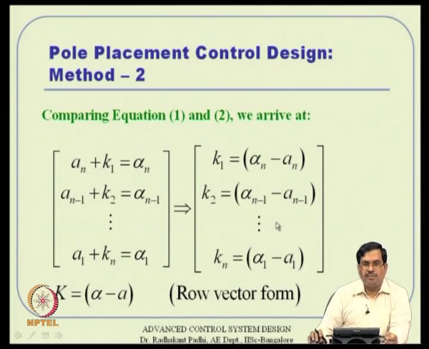But remember, the order is reversed, so you have to be slightly careful while using this. What you are getting here is k 1 is equal to alpha n minus a n, and k 2 is alpha n minus 1 minus a n minus 1, whereas k n is nothing but alpha 1 minus a 1. So, it is a kind of reverse order. This vector alpha is to be defined properly. Do not just start defining alpha 1 to alpha n; rather it is alpha n first, then alpha n minus 1, and alpha 1 at the end. Similarly, the a vector is also defined that way.